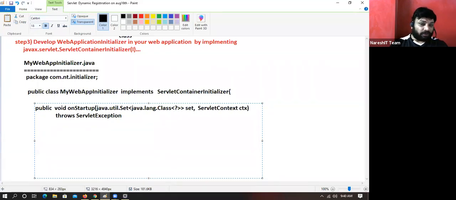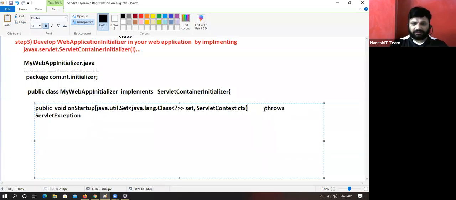But worry more about the second parameter. It is the ServletContext, SC. We are habituated with SC. Some set collection throws this.